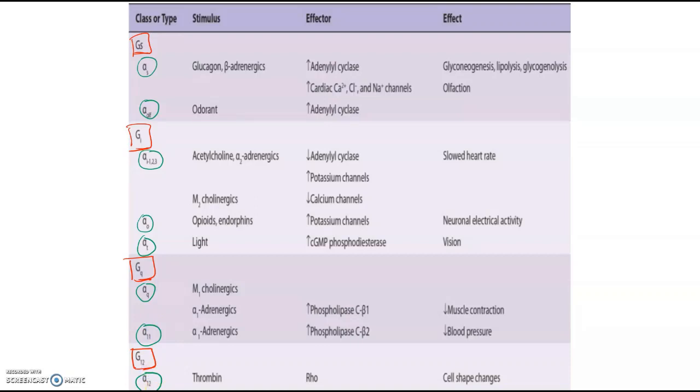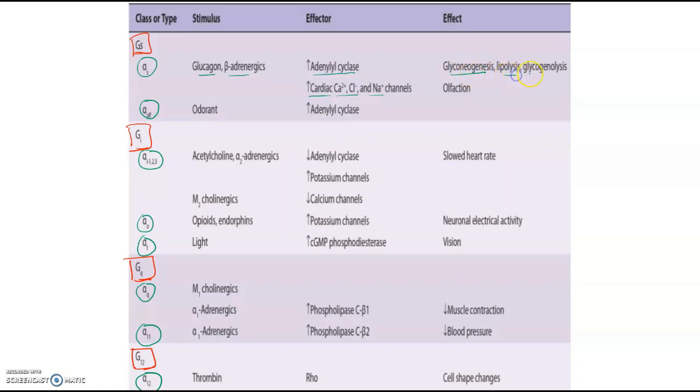Various different kinds of alpha are there. We have seen that there are approximately 21 alpha genes which can produce 21 different types of alpha. Now alpha S stimulatory, we mostly see that with the glucagon hormone, which increases the blood glucose levels. Beta adrenergics, wherein adenylyl cyclase and the calcium, chloride and sodium channels inside the heart are increased. What happens?